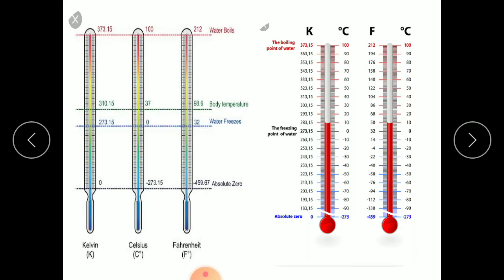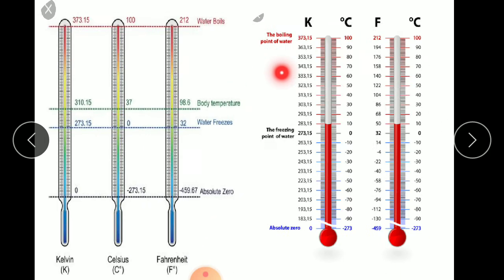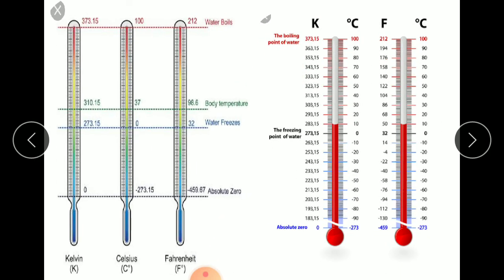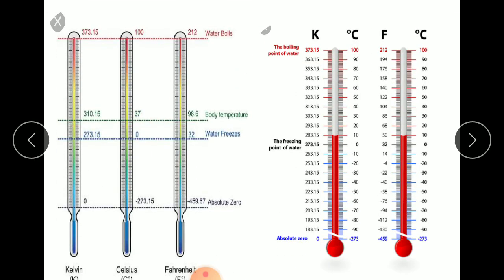So the above relations show the conversion between the scales. You can see in this figure the Kelvin scale from 273 to 373, the Celsius scale from 0 to 100, and the Fahrenheit scale from 32 to 212. These are the scales, and we have done the conversions of these scales.